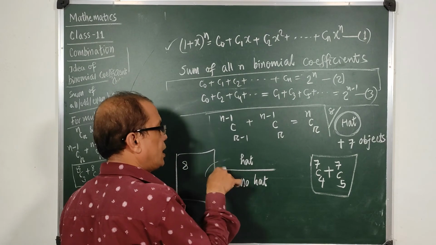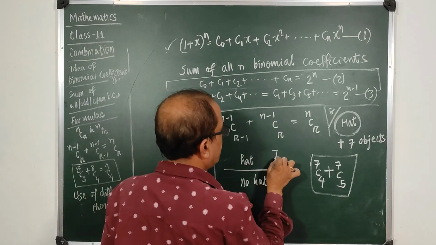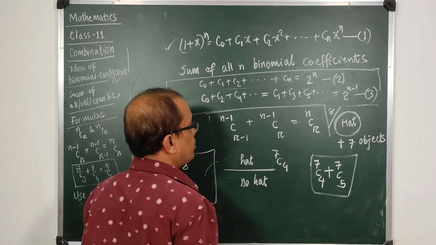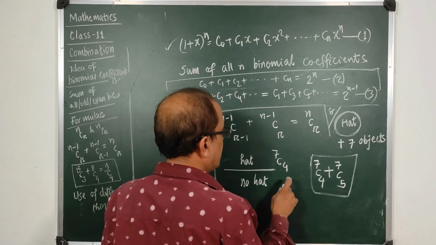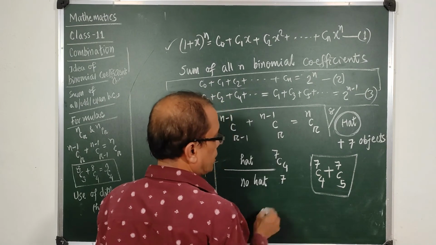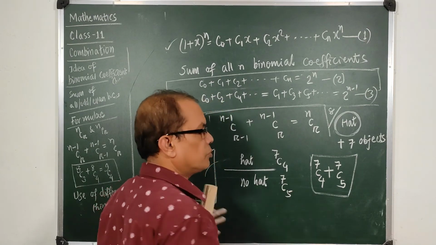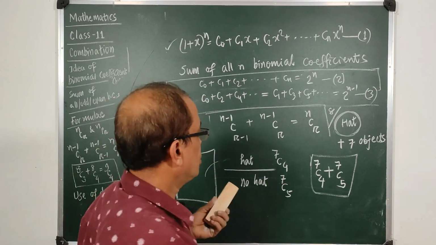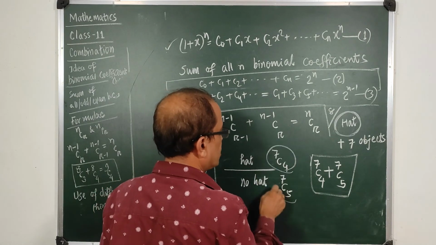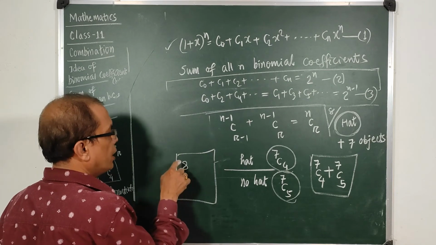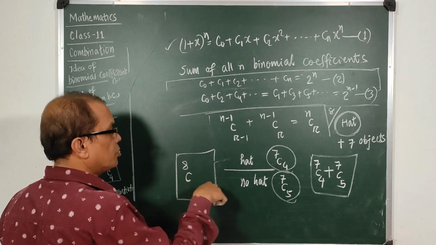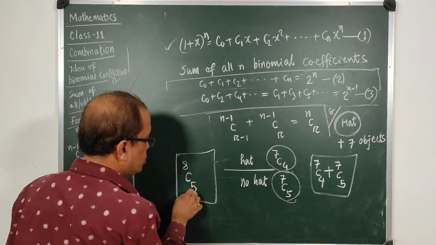If there is a hat on my head, then I have 7C4. If the hat is not there on my head, I am not taking the hat, then also there are 7 things to take, and I have 5 holders. So the 2 options are 7C4 and 7C5, and in this way how many things I carry from one room to another? 8 things, and in this process I have 5 ways to take.